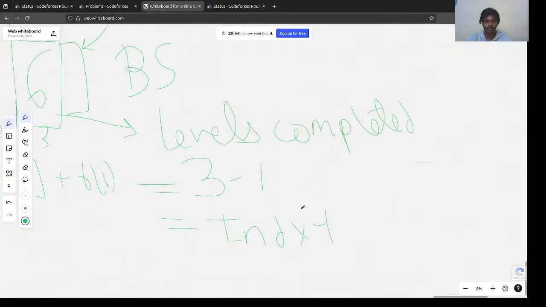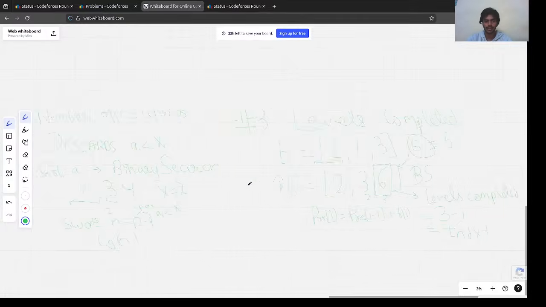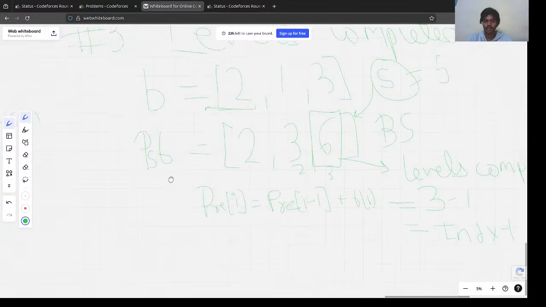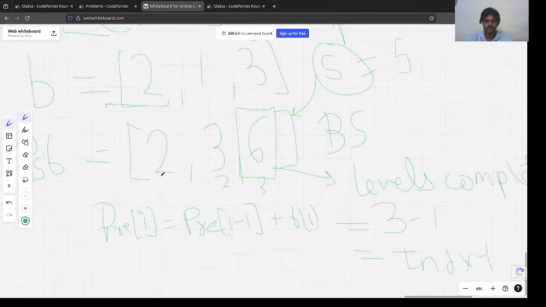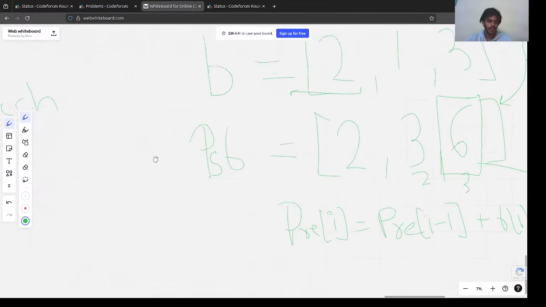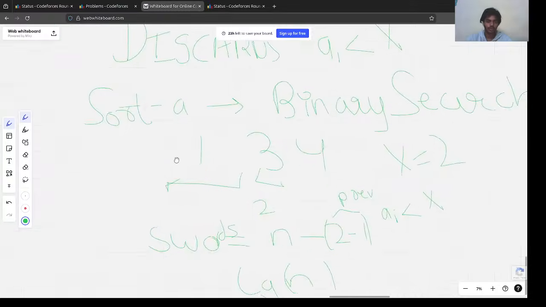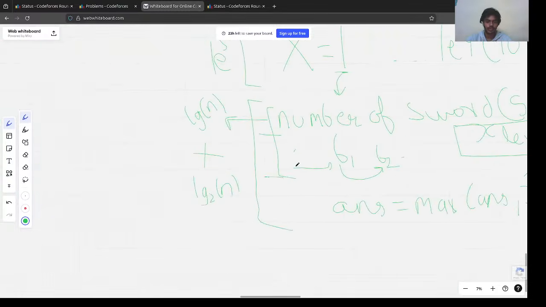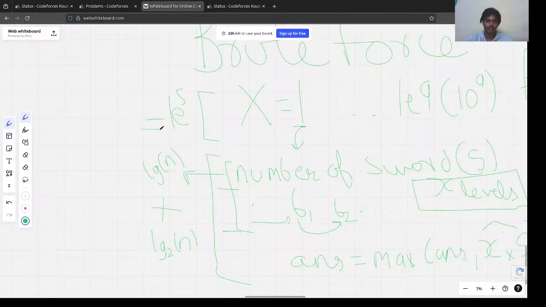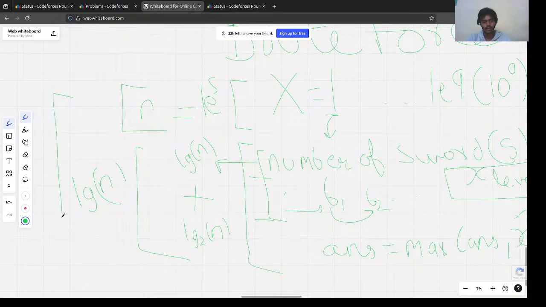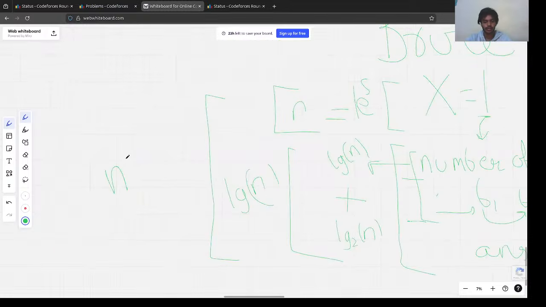Okay, so this is the 3-step plan that we used to solve the problem. What would be the final time complexity? Let this be n, so n into log n. This would take 2 log n, but we don't consider the constants, so this would be n log n. Right, so the final time complexity would be n log n.